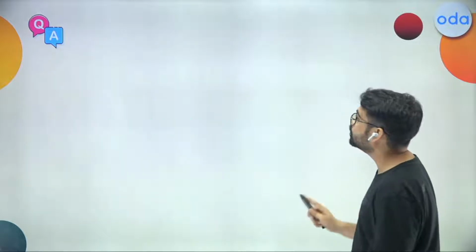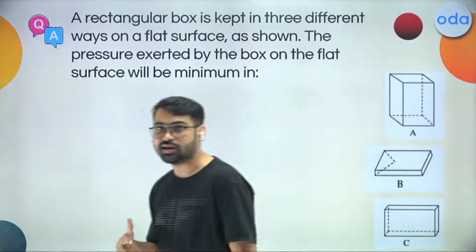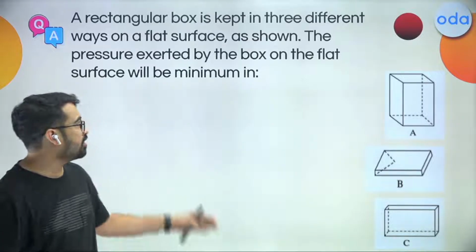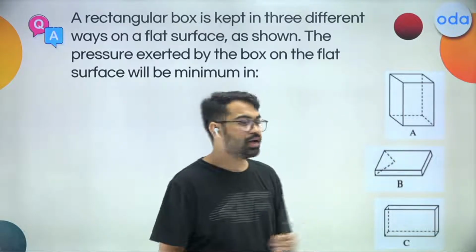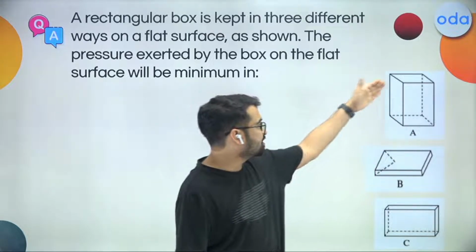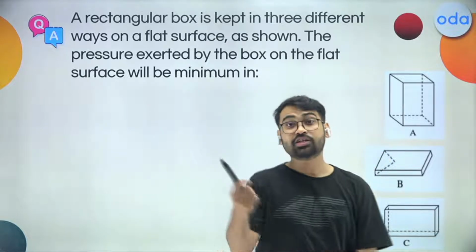Okay, let's move on to the next quiz. And now we have a better quiz over here again, right? It's given me a rectangular box, basically a cuboid, in three different positions. This is A, this is B, this is C, right? And let's read the question.